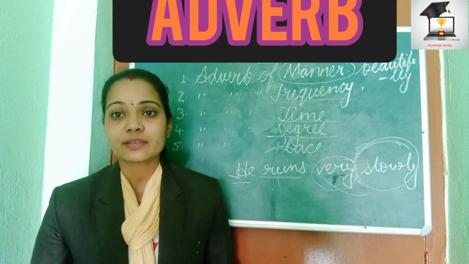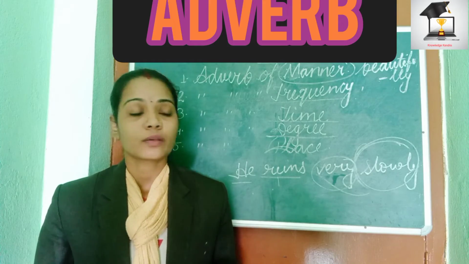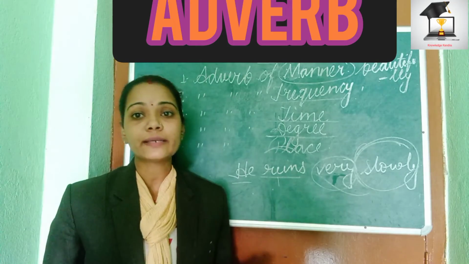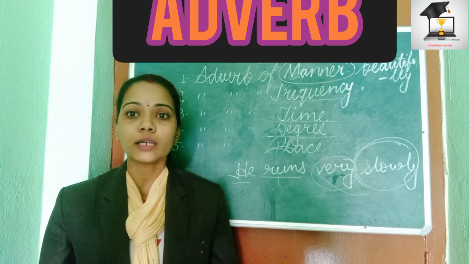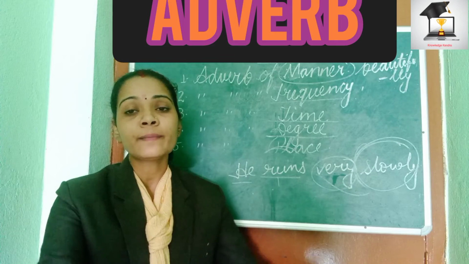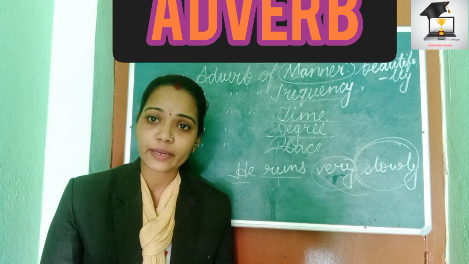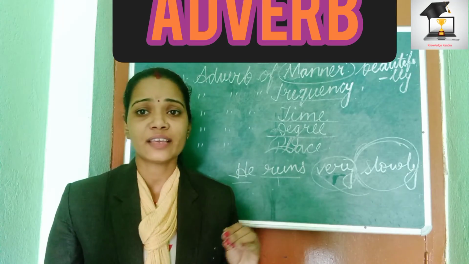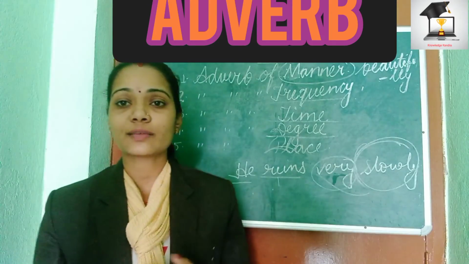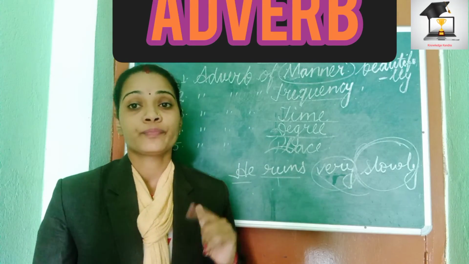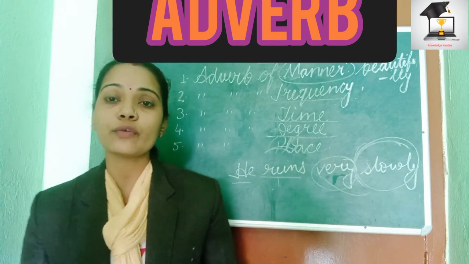The name itself is clear, place. It talks about the place where an action is done. It will answer the question which starts with where. Like, where are you sleeping? I'm sleeping on the bed. Where are you eating? I'm eating just by sitting on the chair or on the dining table. Where do you go to play? I go to play in the playground. So in the playground, outside, inside, down, up, all these things will come in adverb of place, which answers the question where an action takes place.